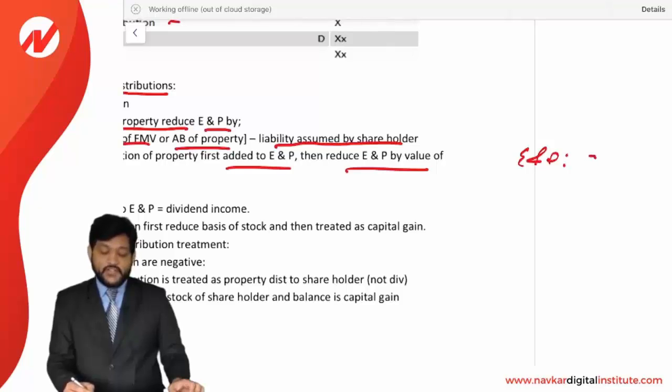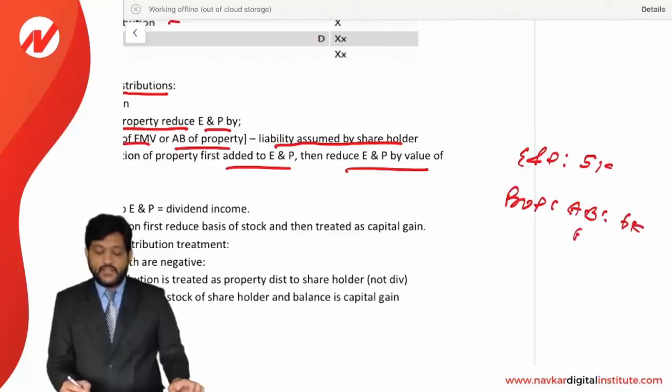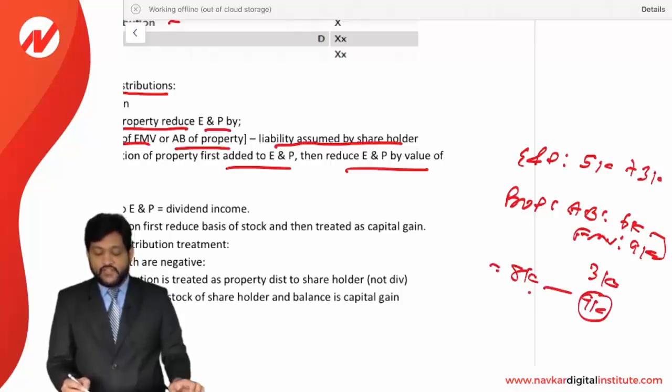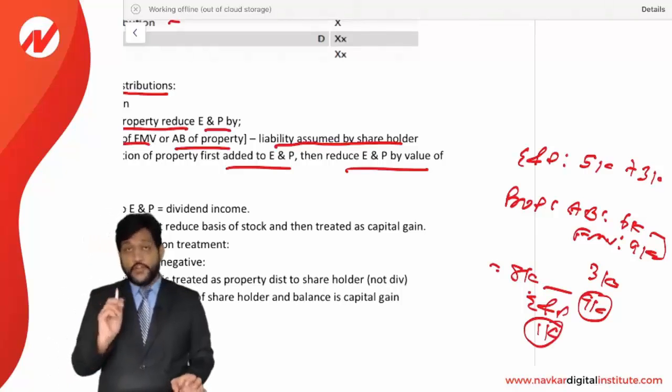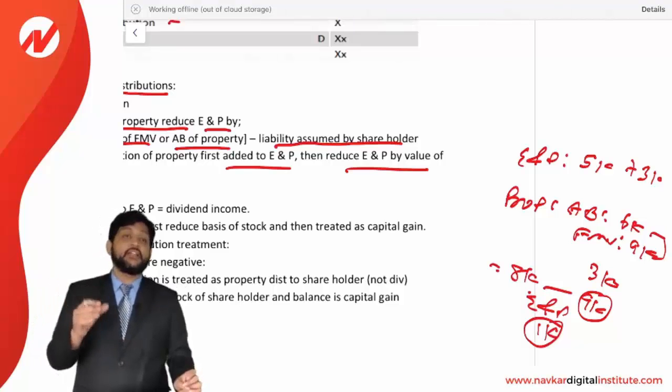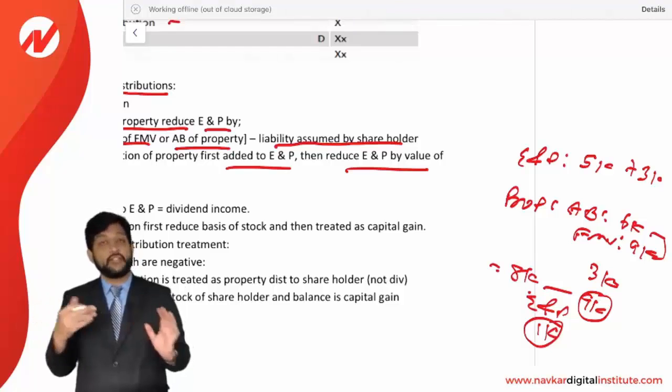E&P of the corporation is 5,000 and the corporation distributed a property to the shareholder whose adjusted basis is 6,000 and FMV is, let us say, 9,000. Then the difference of 3,000 is a gain. The 3,000 of gain will be added here. So now E&P will become 8,000, and there is a property distribution of 9,000. So 8,000 will be considered as E&P distribution and the remaining 1,000 will be considered as an extra distribution. What you need to understand is that gain on the distribution of property will be added to E&P and then it will be reduced by the value of the property distributed.